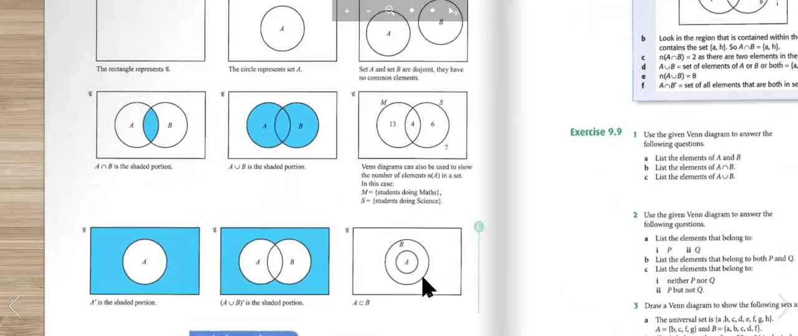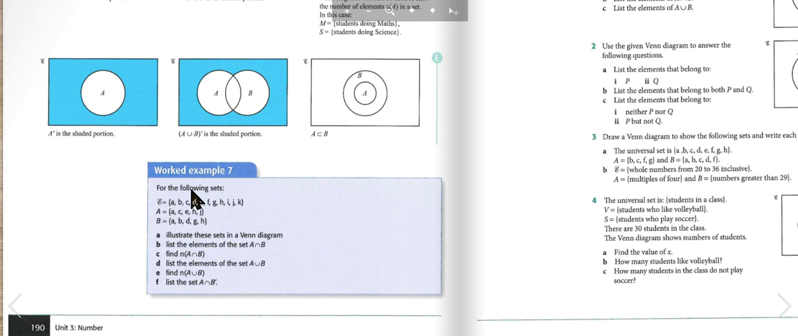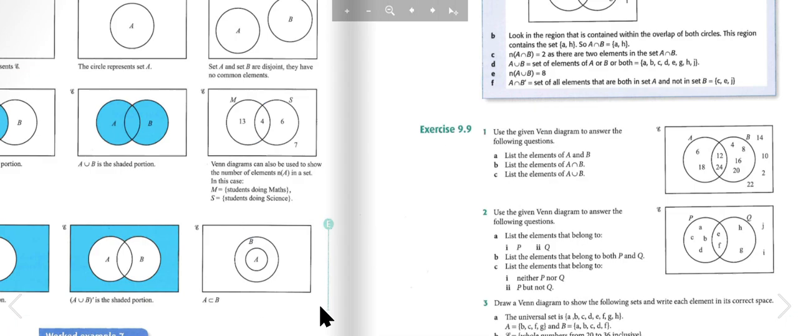Worked example 7. For the following sets, E is A, B, C, D, E, F, G, H, I, J, K. A is A, C, E, H, and J. B is A, B, D, G, and H. Illustrate these sets in a Venn diagram. List the elements of the set A and B. Find n(A and B). List the elements of the set A or B. Find n(A or B). And list the set A and not B.